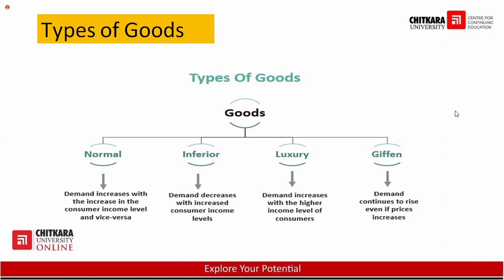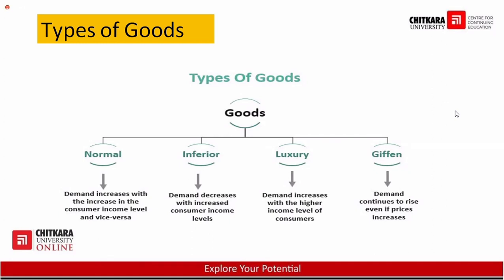Once your income has increased, you will never think about purchasing that low quality t-shirt. You will try to go for a brand, I'll purchase A brand or B brand or C brand, because my level has increased, my income has increased. So these low quality products are known as inferior. As your income increases, you will start to leave the consumption of inferior products. Luxury products, same. Your income will increase, the demand for luxury products always increases. Income will decrease, demand for luxury products always decreases.